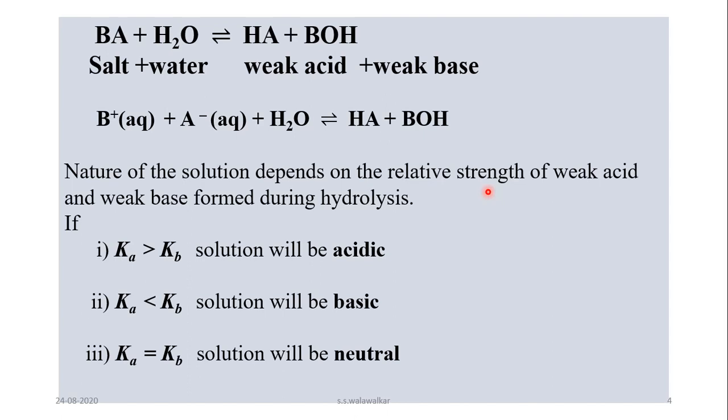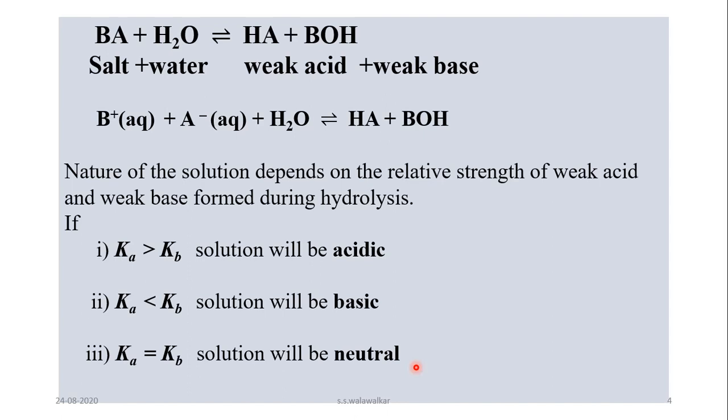Dissociation constant of a weak acid is represented by Ka and of a weak base by Kb. So if Ka is greater than Kb, the solution is acidic. If Ka is less than Kb, the solution is basic. And if Ka is equal to Kb, then the solution is neutral in nature.